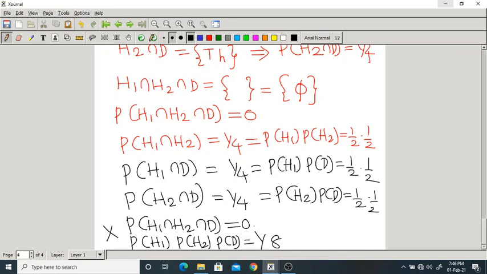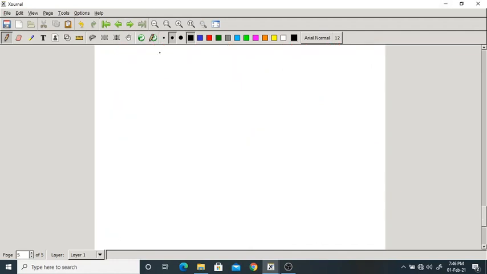Now what has happened here? The summary is: the probability of H1 intersection H2 was equal to probability of H1 into probability of H2.